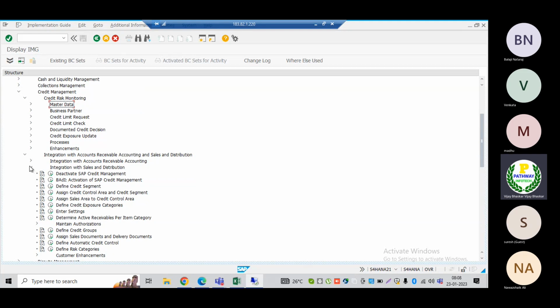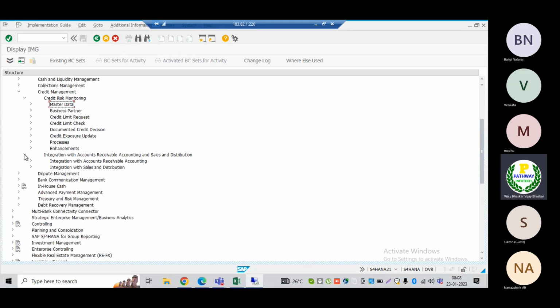Again, I need to do, sometimes the system, even we can multiple times the same configuration need to do here also. Then let's see, there are different kinds of credit checks. I just want to show you this one. Let us discuss the credit checks first. There are the statistic credit check, dynamic credit checks, which are different credit checks. Let me explain. Those checks are very important.